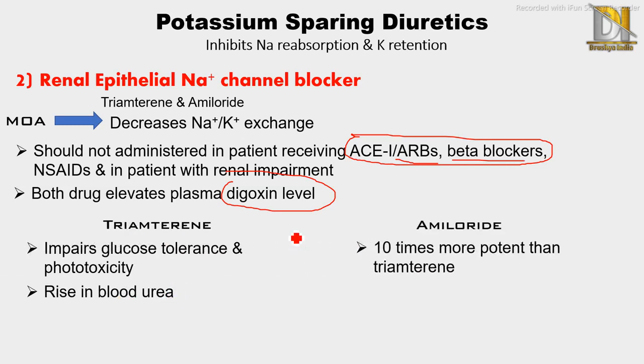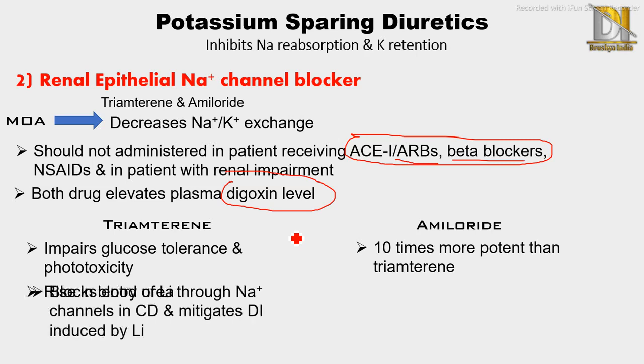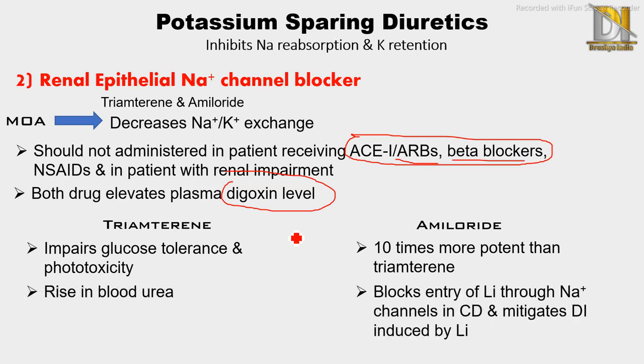It is 10 times more potent than triamterene, and it blocks entry of lithium through sodium channels in collecting ducts and mitigates DI, which means diabetes insipidus, induced by lithium. Diabetes insipidus is a disorder related with aldosterone, in which patients suffer from frequent urination.